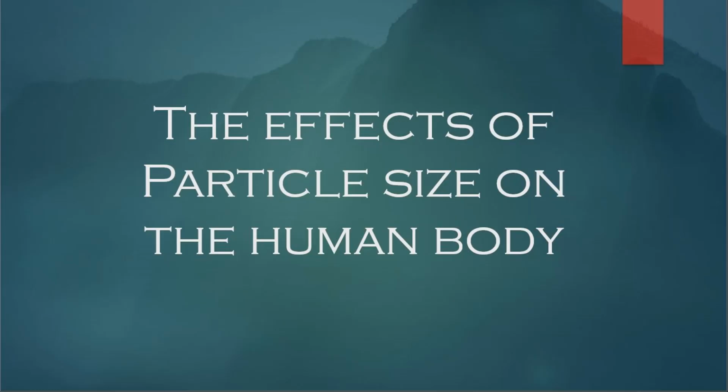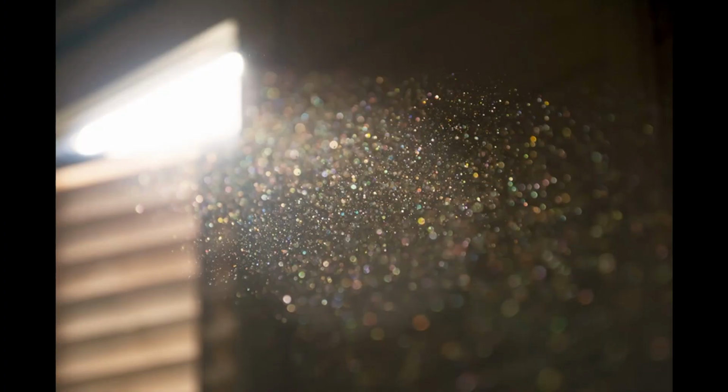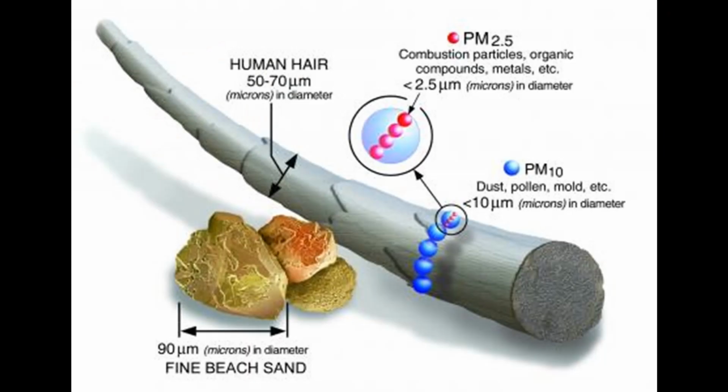Effects of particle size on the human body. Now that I've covered the health implications of declining air quality and air pollutants, let's discuss airborne particles. Airborne particles, or particulate matter, are a mixture of liquid vapor and solid particles that are small enough and light enough to float about in the air. According to the US Environmental Protection Agency, there are two categories of airborne particles: PM10, which includes dust, dirt, smoke, which are all big enough to be seen by the human eye and can be inhaled. These particles are 10 micrometers in diameter and smaller.